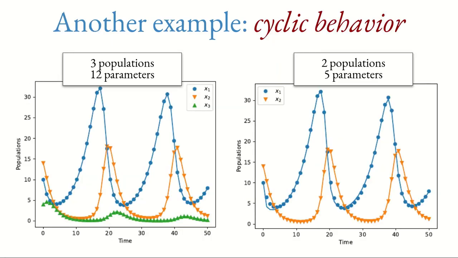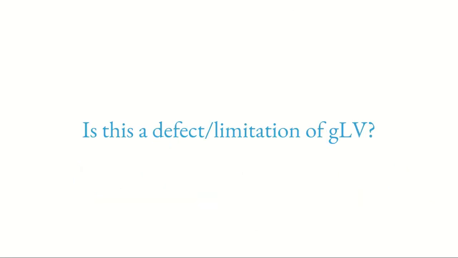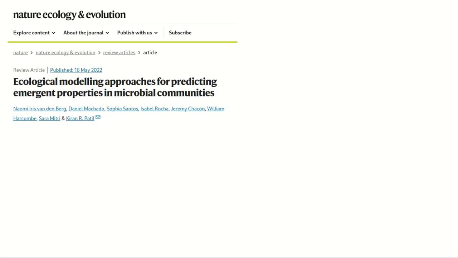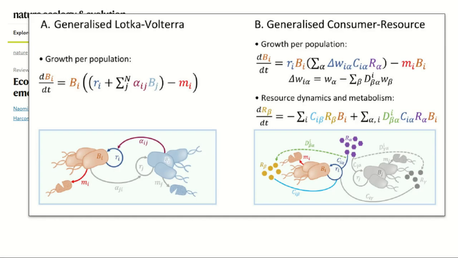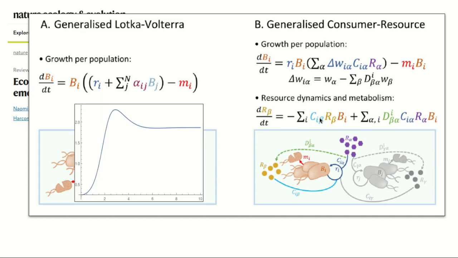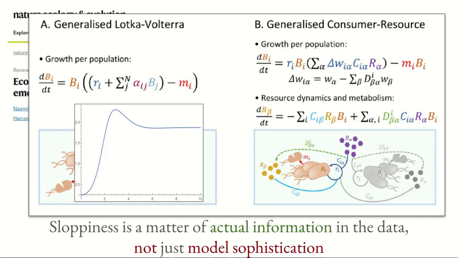Another example, in this case with periodic behavior: we go from 12 parameters to just 5 parameters. So is this a defect or limitation of the generalized Lotka-Volterra? Of course not. Many people argue that, okay, maybe we need to make things more complicated. We need to add the dynamics of the bacteria, but also the dynamics of the resources for which they are competing. But the problem is worse. Actually, if you take into account how many pieces of information are in the data, of course you are making things worse. So sloppiness is not a matter of sophistication, it's a matter of actual information in the data.